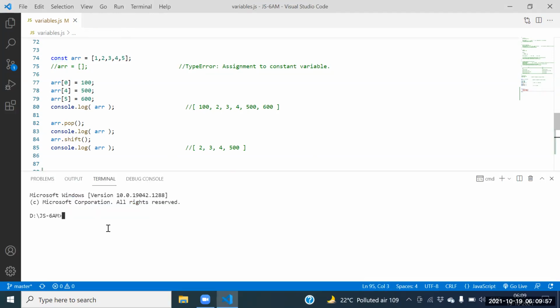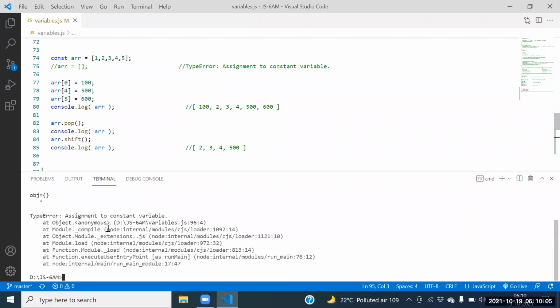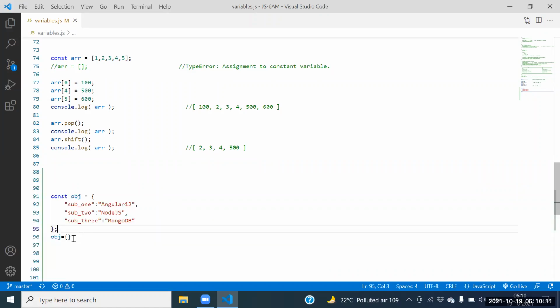Now check the proof. How do we execute the code? node variable start.js. There is an error, so reassignment is not possible. That is the error.